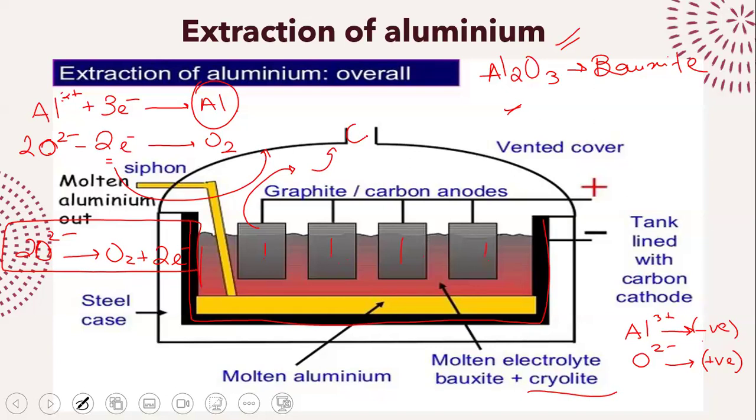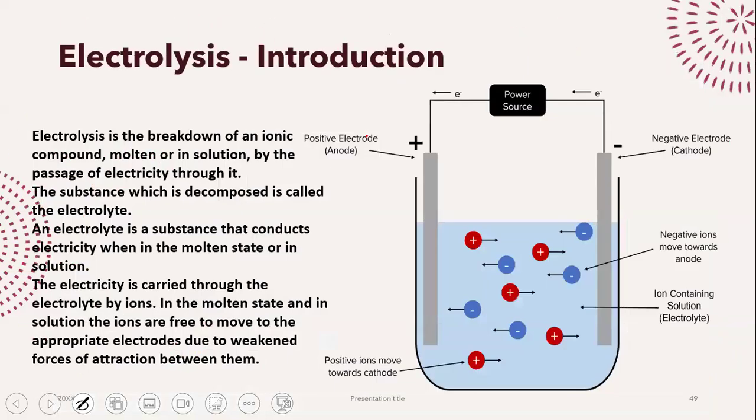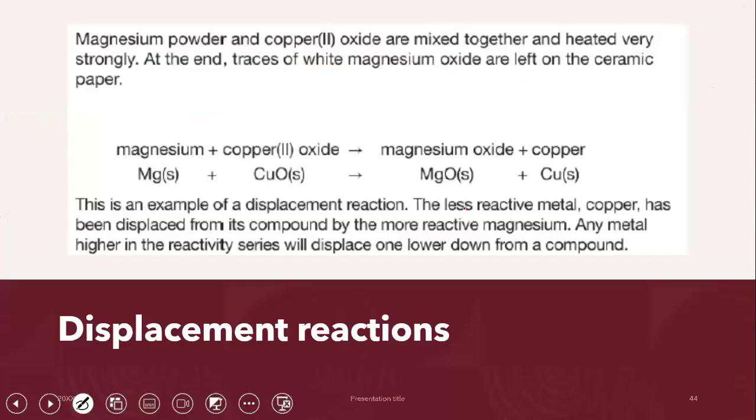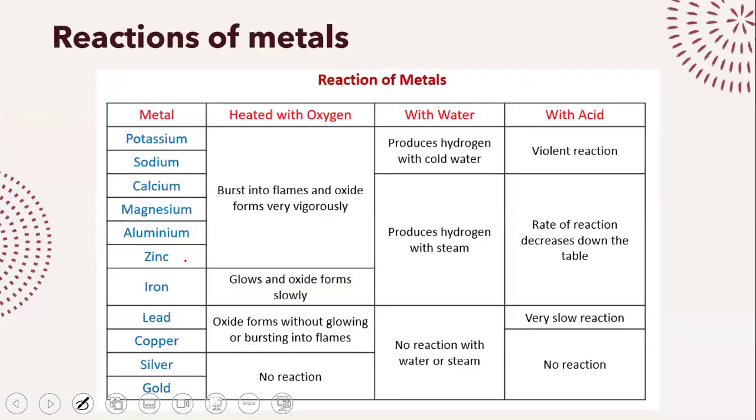Now, one question that I want you guys to think about. Why am I using electrolysis to extract aluminium? But when I wanted to extract iron, I could do it with the help of carbon. There's a reason for that. And the reason for that is our reactivity series.